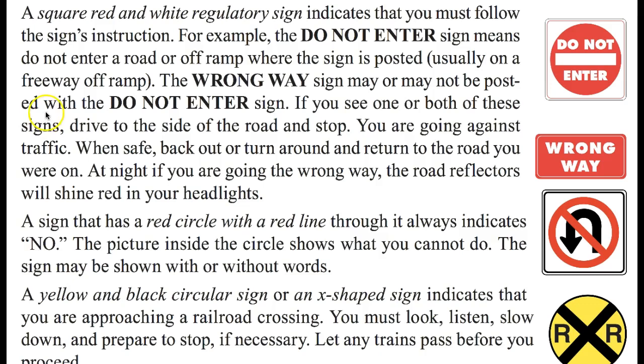Okay, what about a do not enter? Do not enter. It's a red square and white regulatory sign. This indicates that you must follow the sign's instructions. For example, a do not enter sign means do not enter the road or off-ramp when the sign is posted.